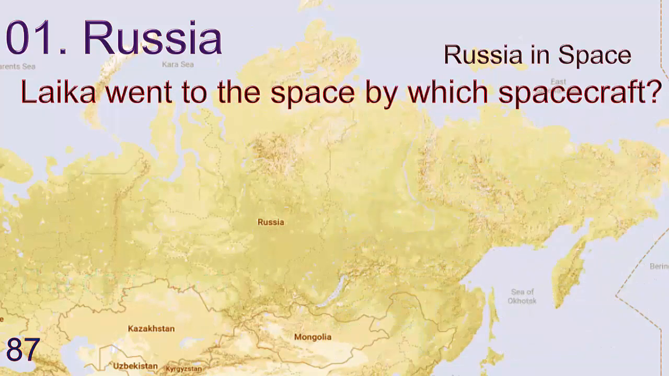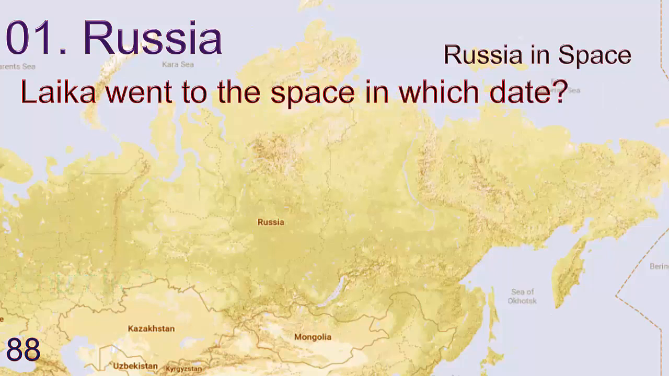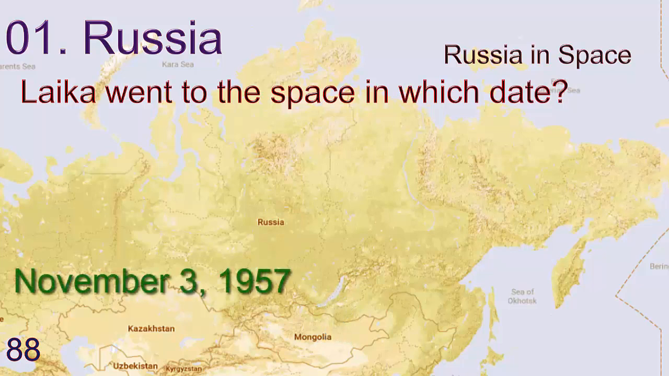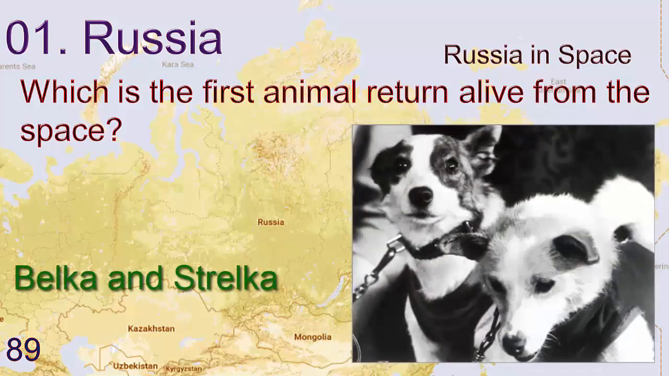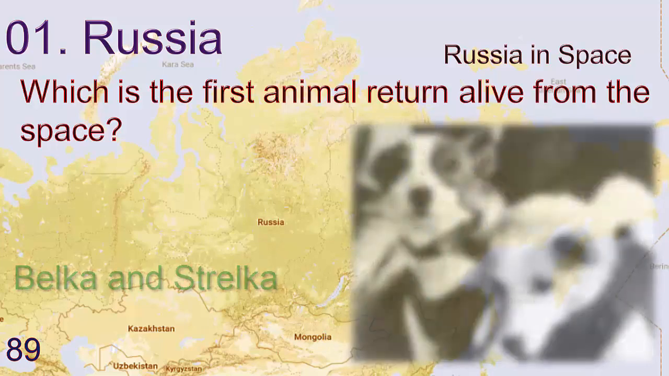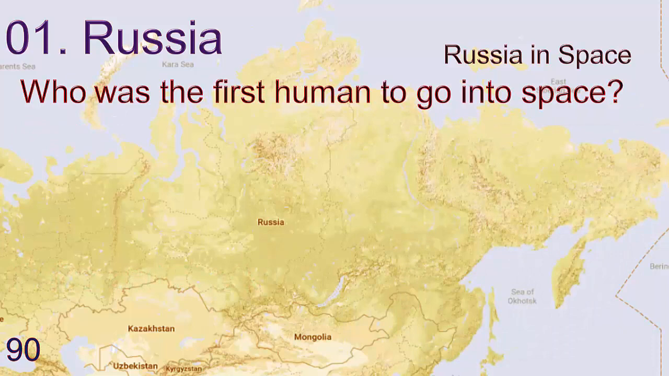Laika went to space by which spacecraft? Answer is Sputnik 2. Laika went to space on which date? November 3, 1957. Which is the first animal returned alive from space? Answer is Belka and Strelka. Who was the first human to go into space?